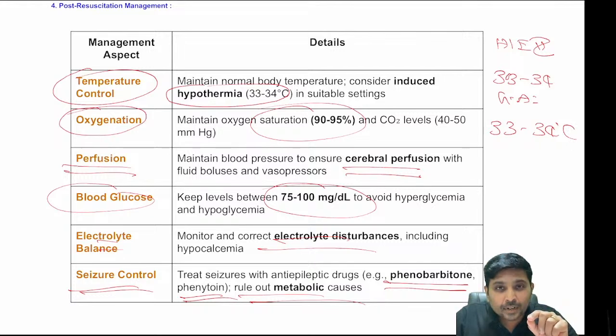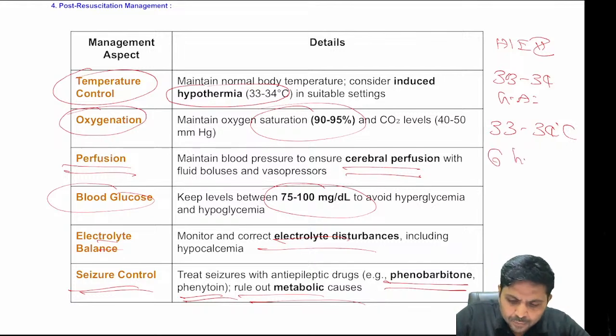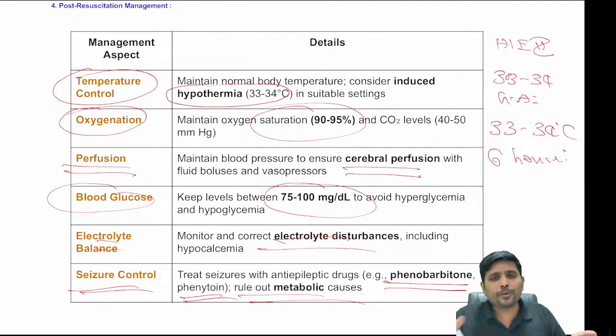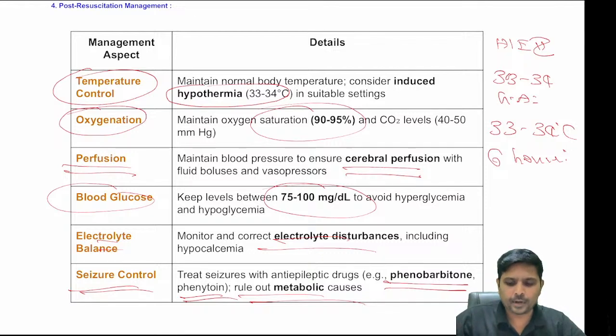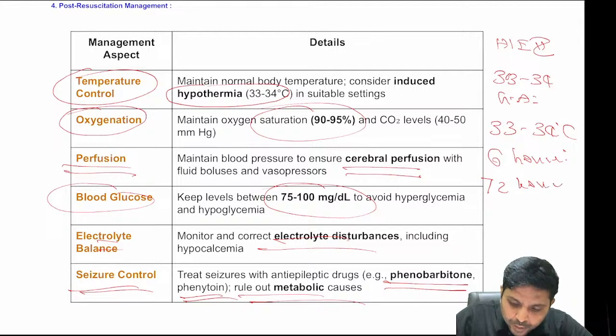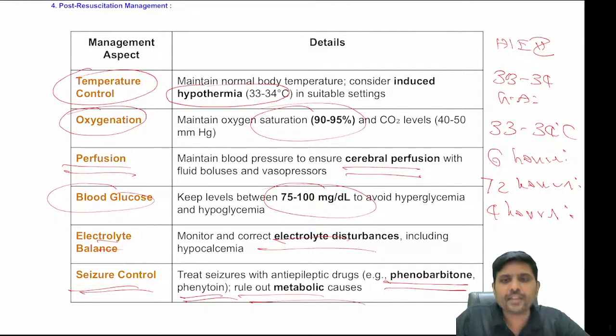It should be started within 6 hours, because if you start the therapeutic hypothermia after 6 hours, the oxygen free radical mediated injury would have happened even before you start. So start within 6 hours, continue for 72 hours, and then slow rewarming over 4 hours.